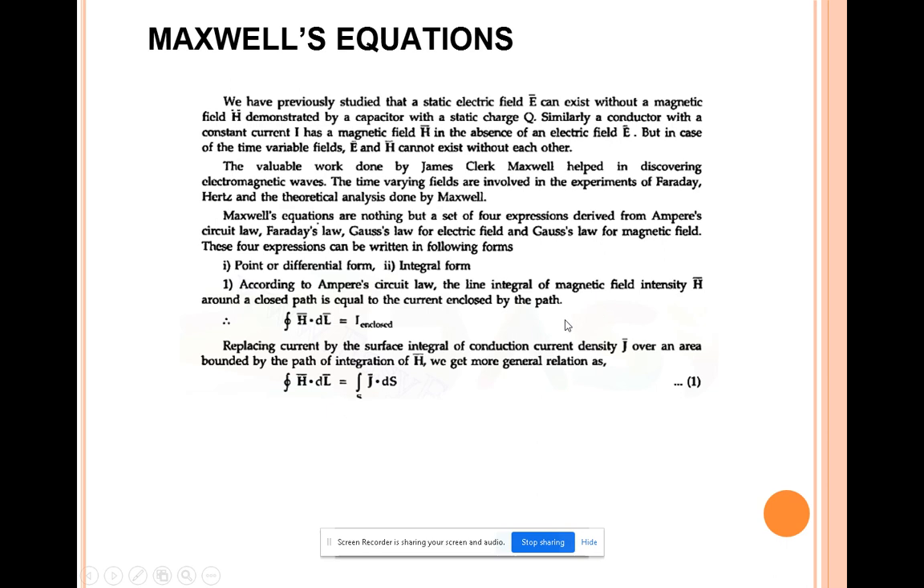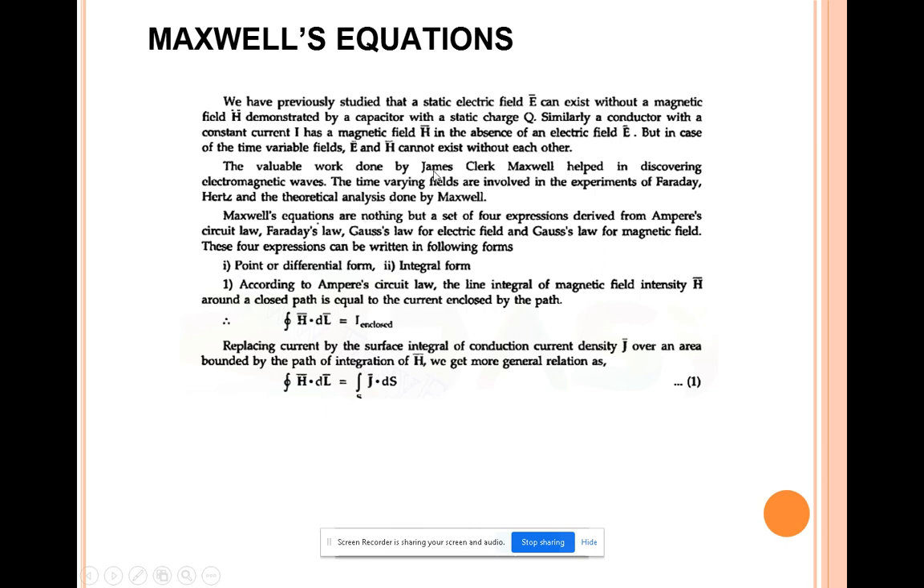So in a time varying field, both the electric field and the magnetic field cannot exist without each other. But in a static field, they can exist without each other. This is the thing you have to consider.